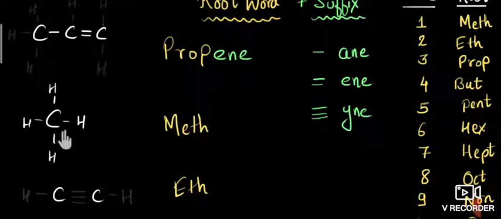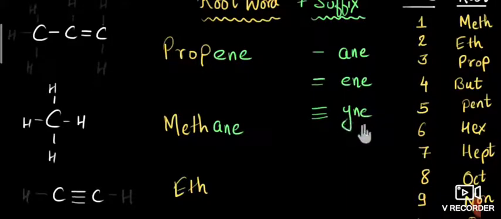Next example, C single bonded to other atoms with hydrogen. What is the root word? Meth. What is the suffix? Single bond, so it is ANE. Methane. Next, 2 carbon atoms are there. What is the root word? Eth is the root word, and between the carbon atoms a triple bond is present.